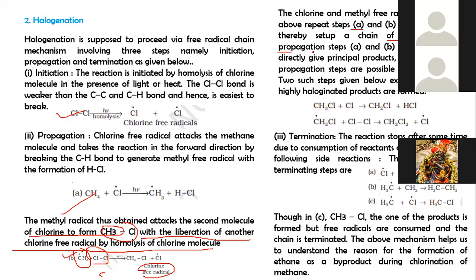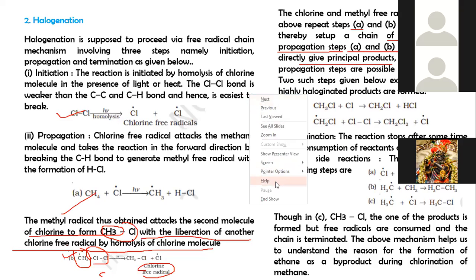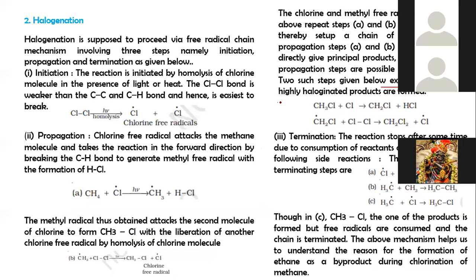The propagation steps, that is A and B, are those which directly give the principal products, but many other propagation steps are possible and may occur, such as those given below. Explain how more highly halogenated products are formed.